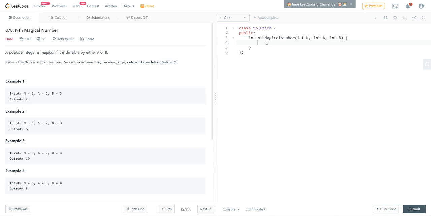And if you understand the number theory concepts clearly, if you can really argue well about how the flow happens, then this is a very, very easy problem. Let's look into the problem. So basically, we want to find the nth magical number.